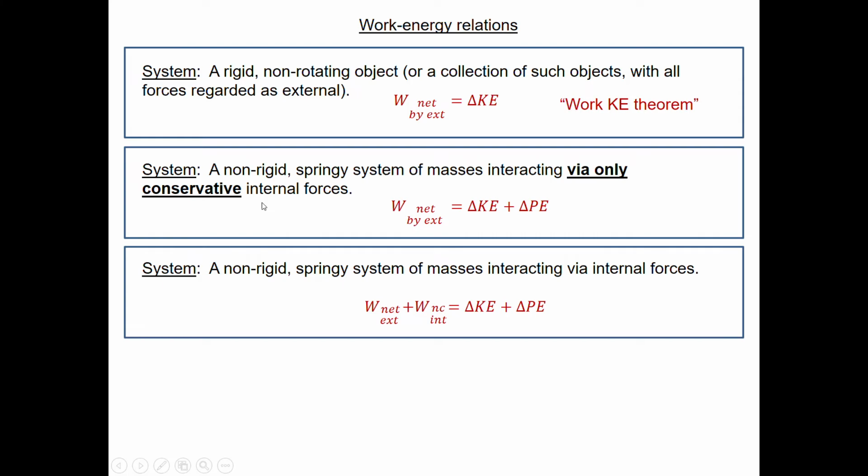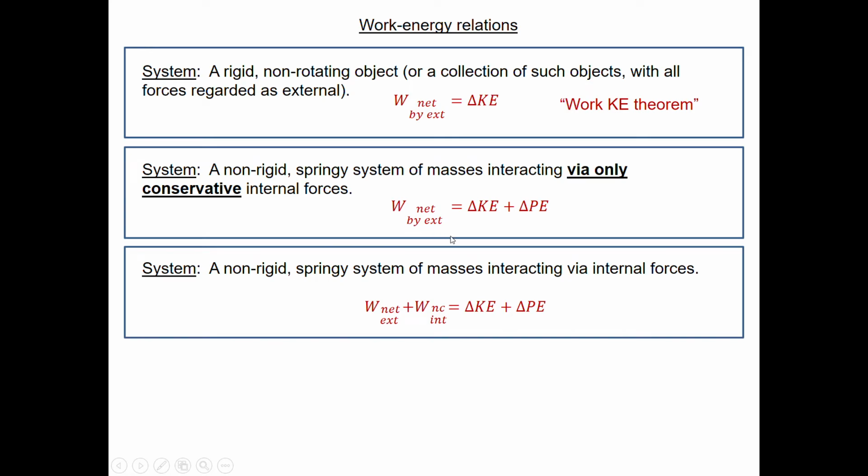But first, let's put our new amended form of the work-energy relationship. I've left the previous one up there and added the caveat that as long as we have a complicated system where the internal forces are all conservative, maybe they're spring forces, maybe they're gravitational forces, we can use the previous work-energy relation that we found.